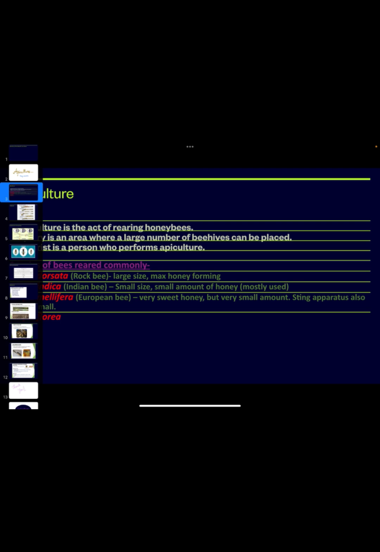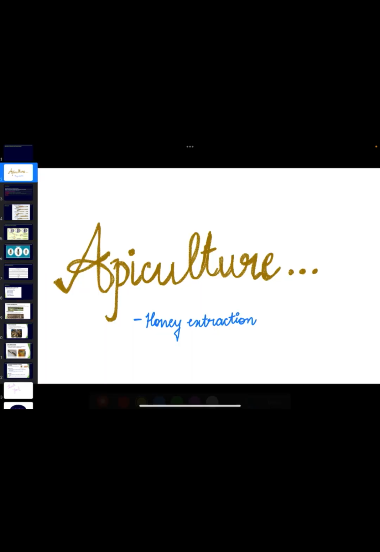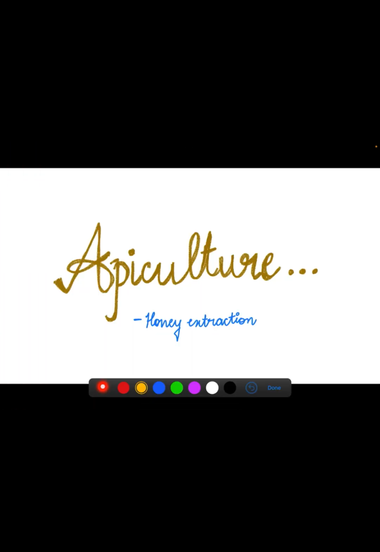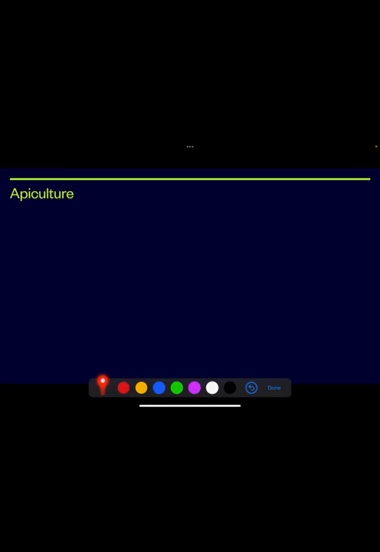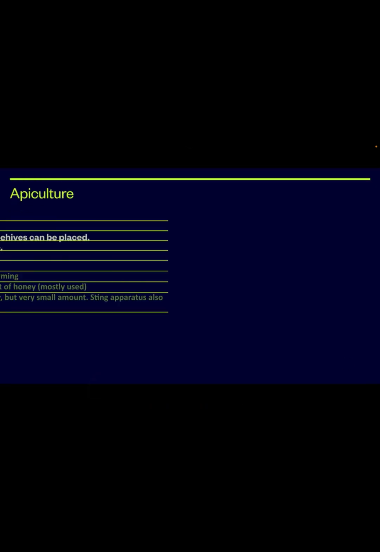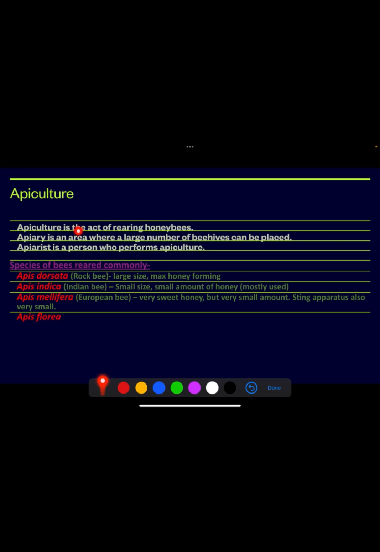Today we are going to discuss another important topic, that is apiculture. Apiculture, what do you understand by apiculture? It is honey extraction, right? Honey extraction. Apiculture is the art of rearing honeybees for the extraction of honey.